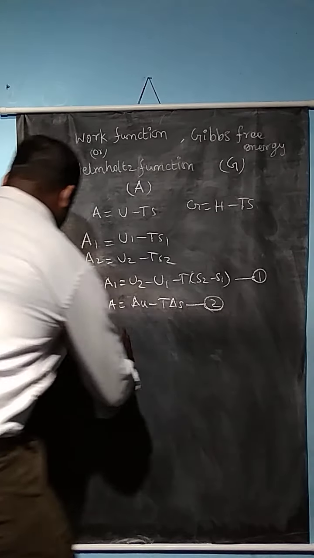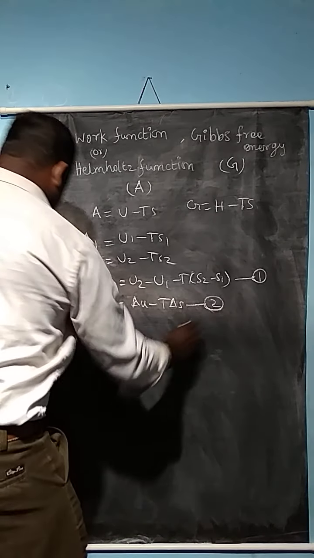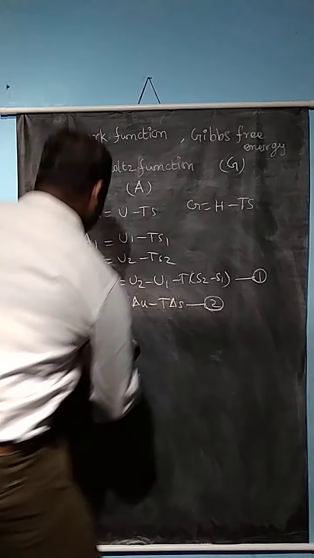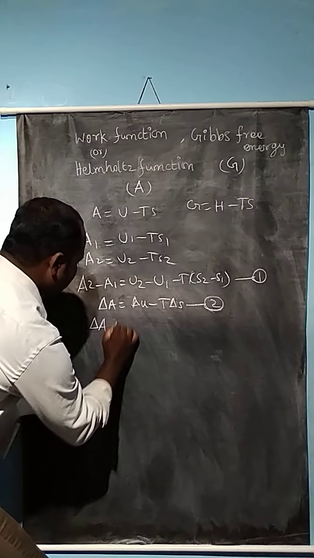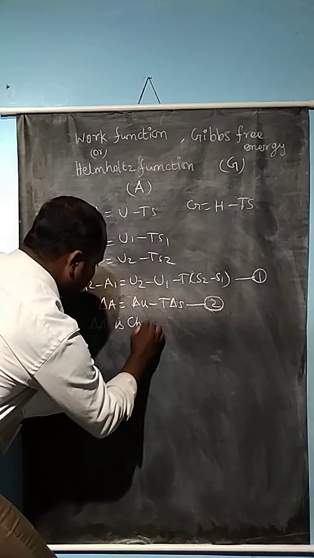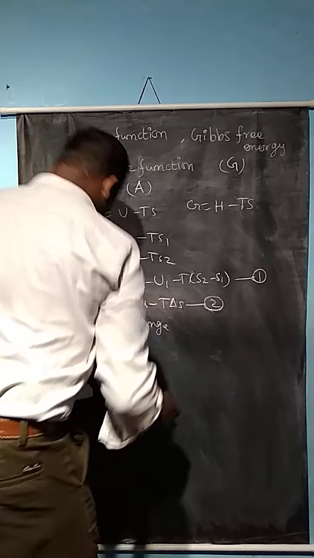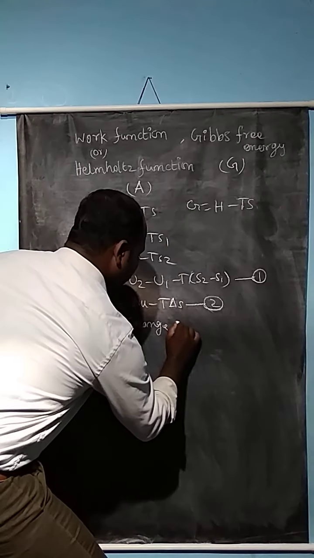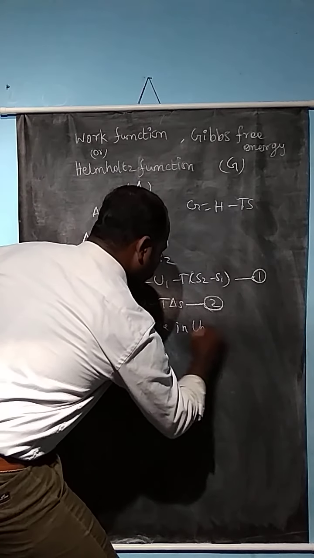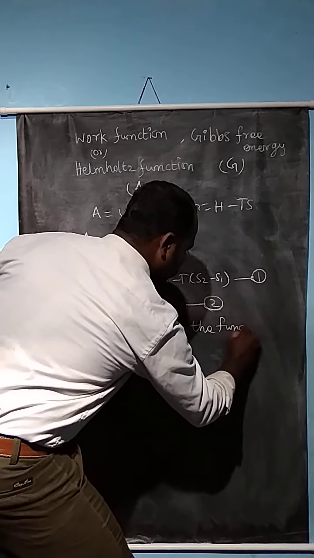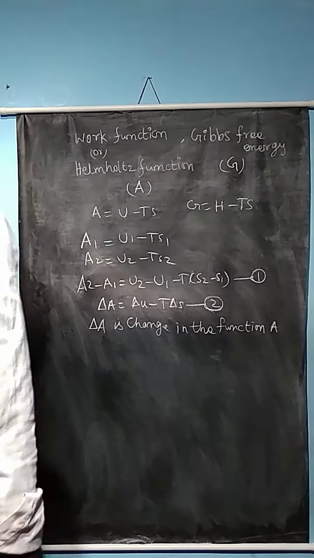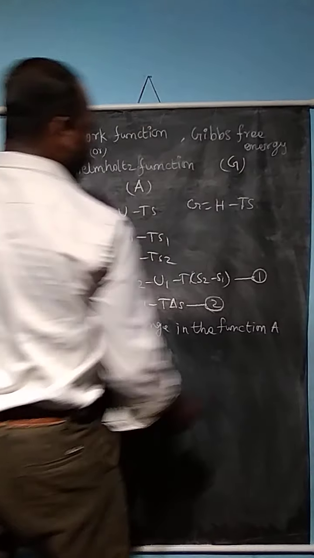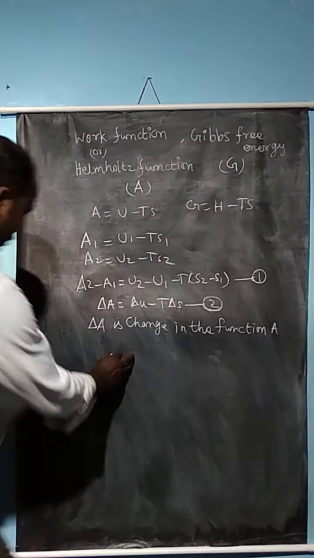Actually, delta A is equal to delta U minus T delta S. This is equation number 2. Delta A is the change in the function A, that is, A is the work function or Gibbs-Helmholtz function.